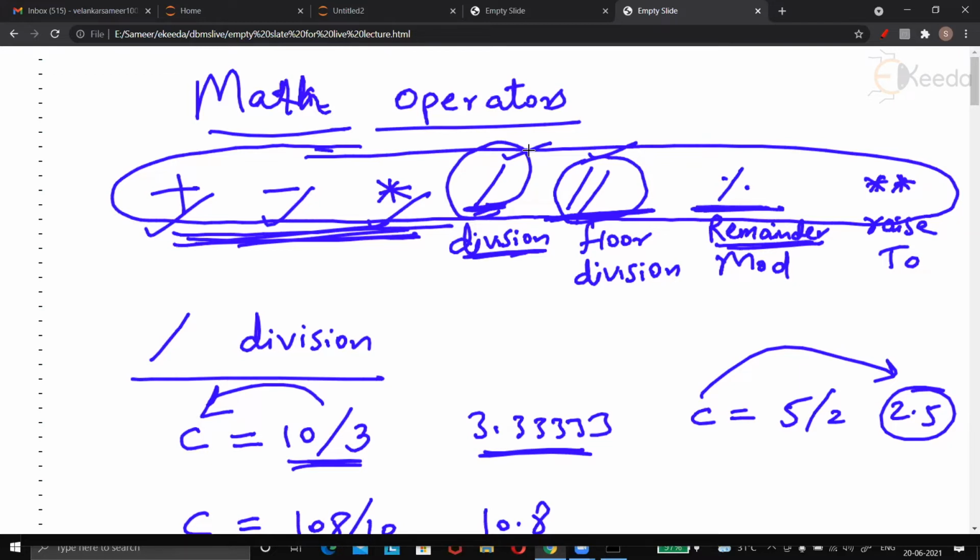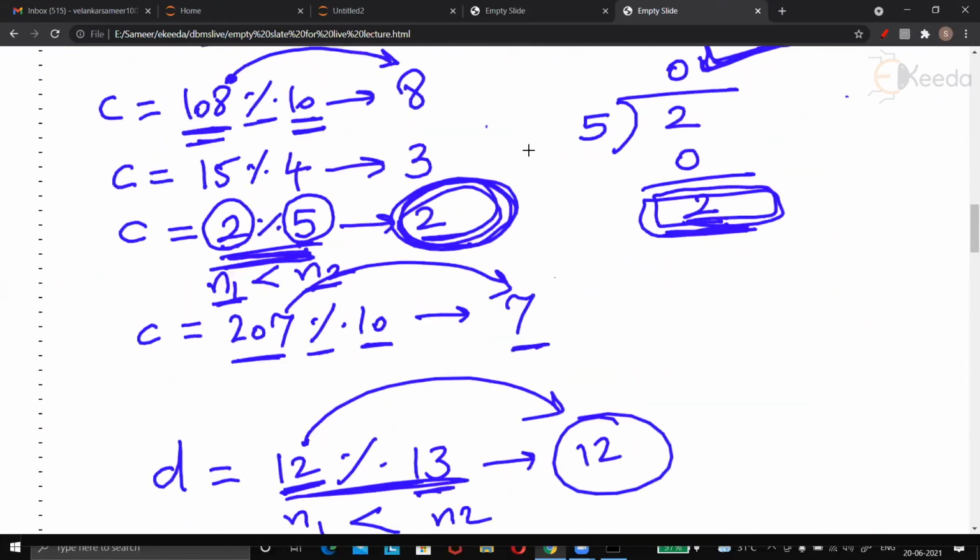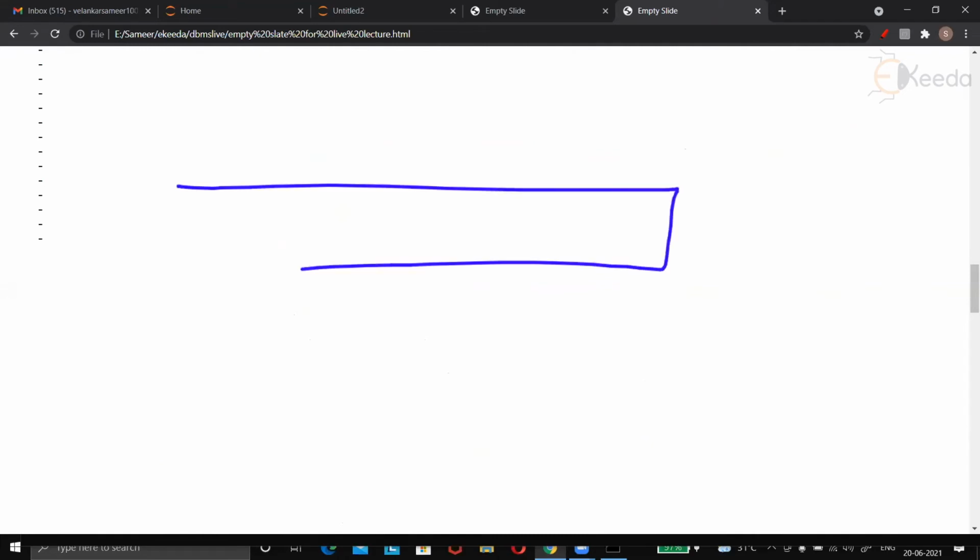Let's say you have got some data like this, all this is data, and you are cutting it into equal pieces.